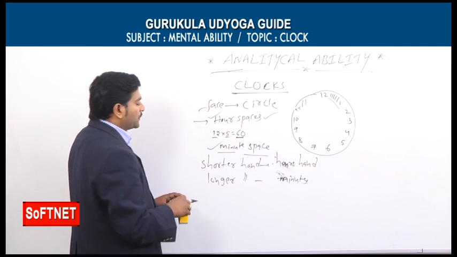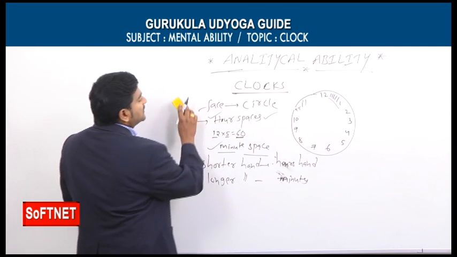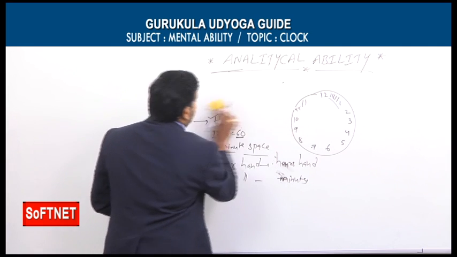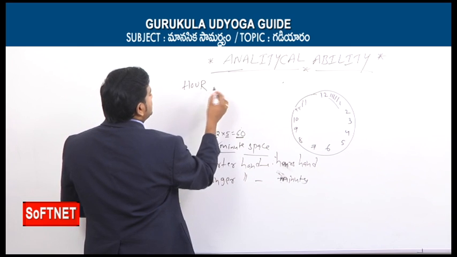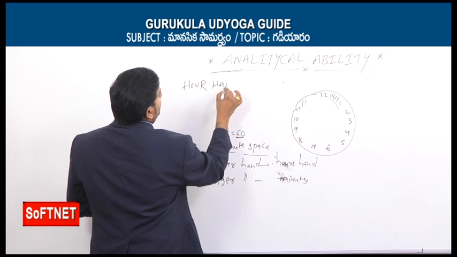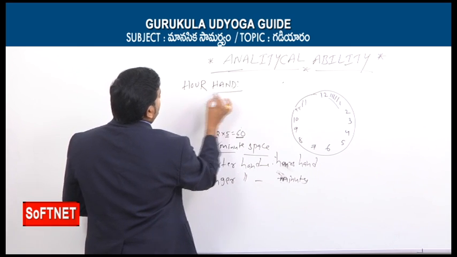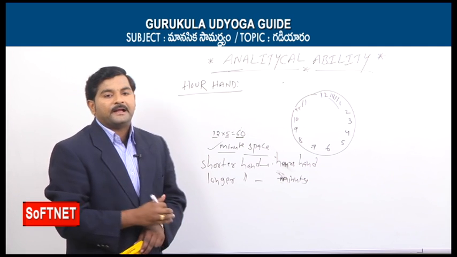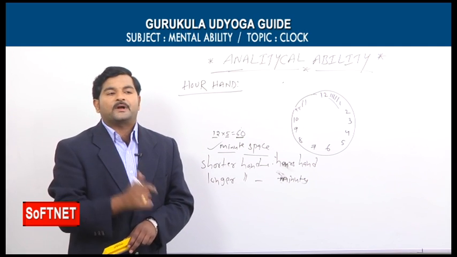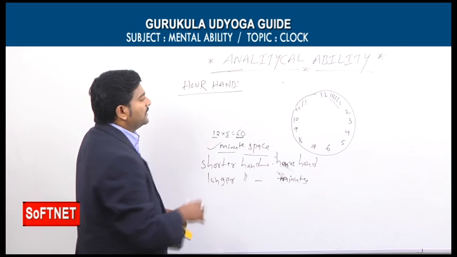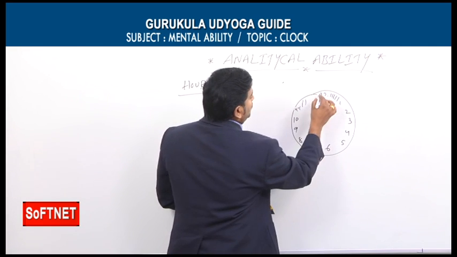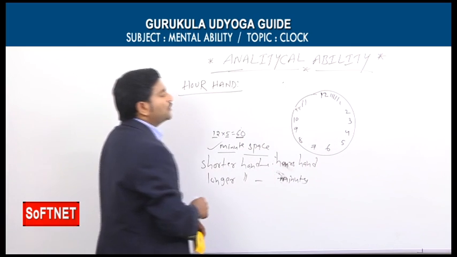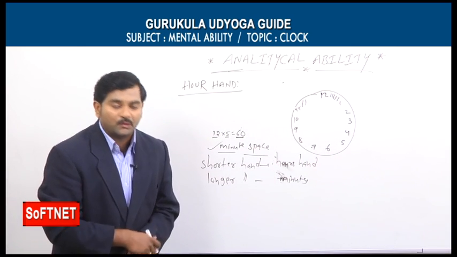Before going to start the remaining parts, we will talk about the hours hand in the clock, or simply we can call it the hour hand. We will discuss this hour hand. In this hour hand, we are having 3 main important points. For example, look at this diagram everybody. A clock is having 12 big equal parts, as I already told you earlier.